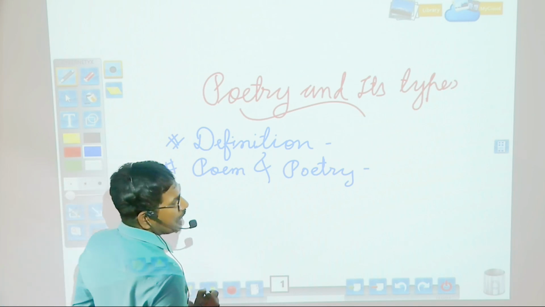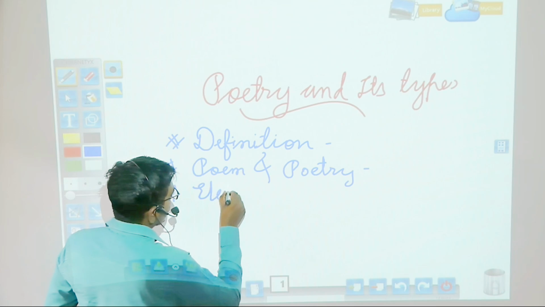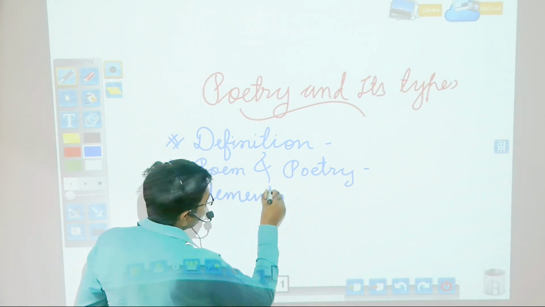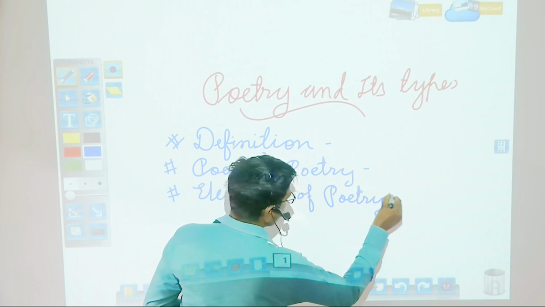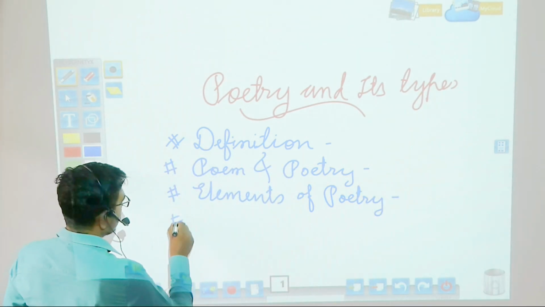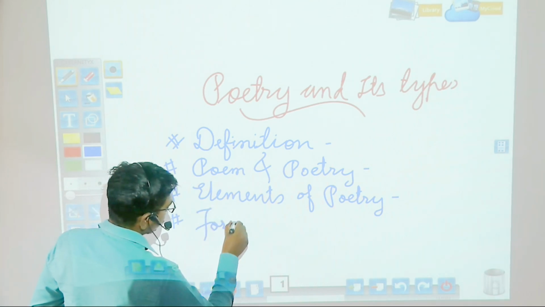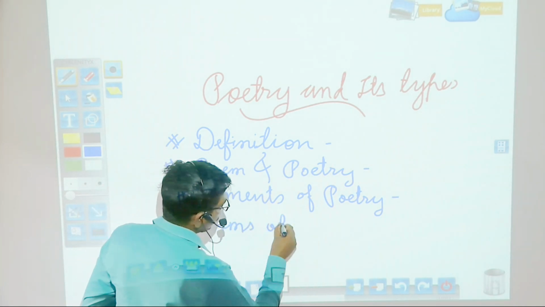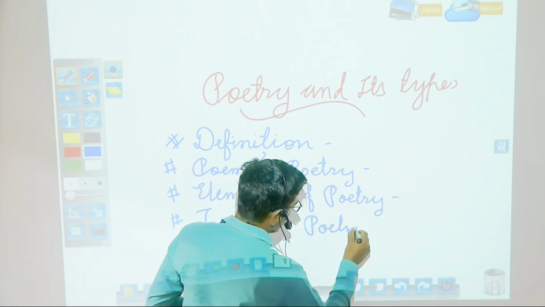The next point that we are going to focus on is the elements of poetry, and the last one is the forms of poetry, or we can say poem.